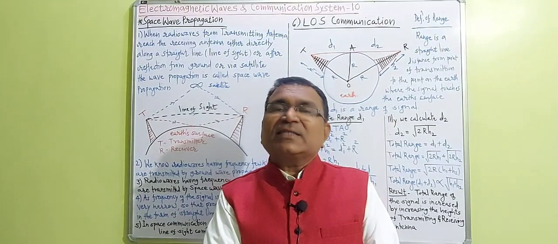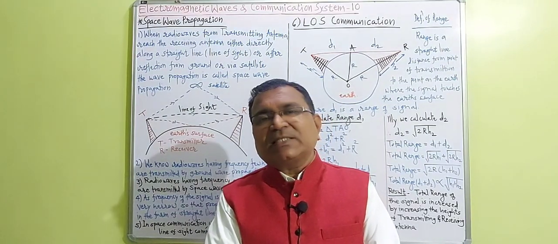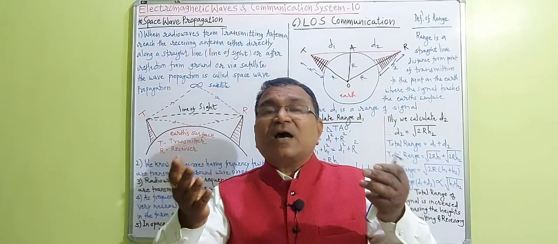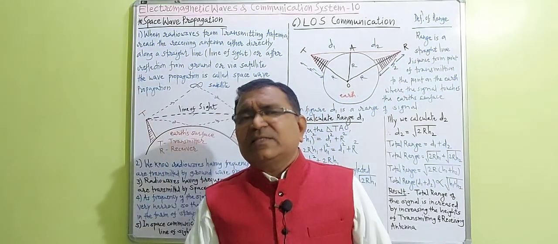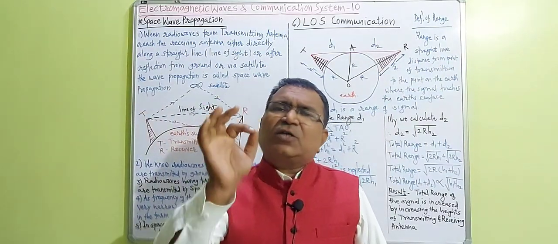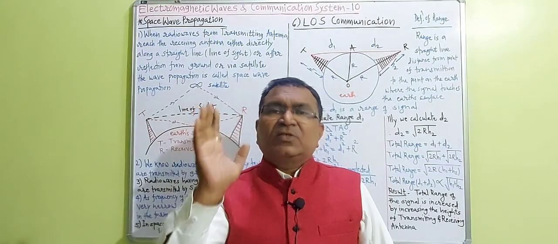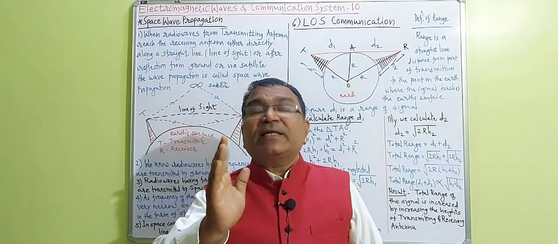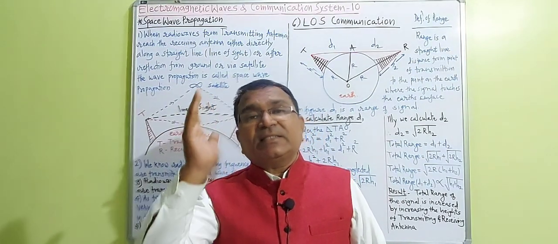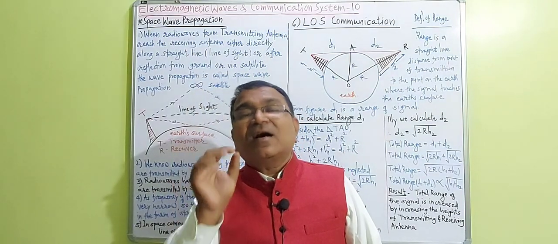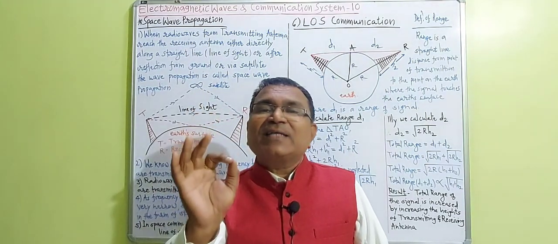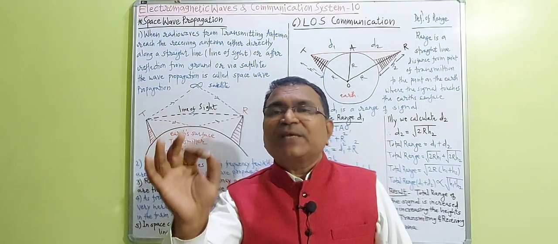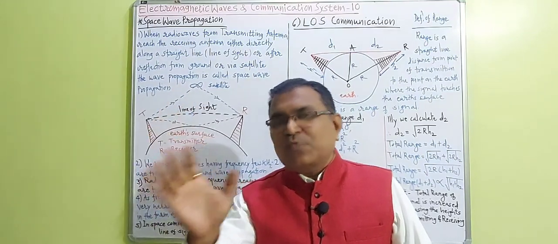As long as space wave propagation is concerned, the signals are of very high frequency, that is greater than 30 megahertz. So radio waves with frequency greater than 30 megahertz are transmitted by space wave propagation.